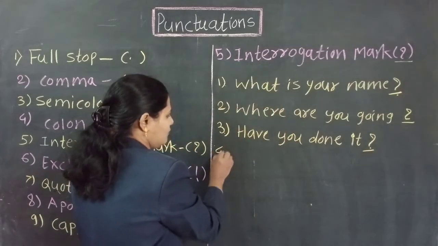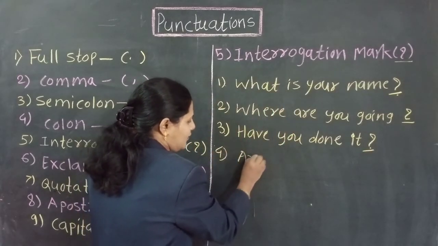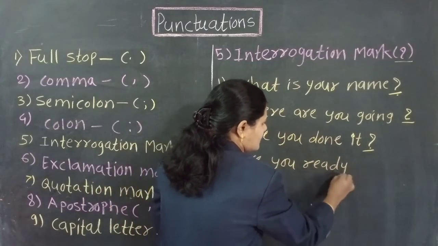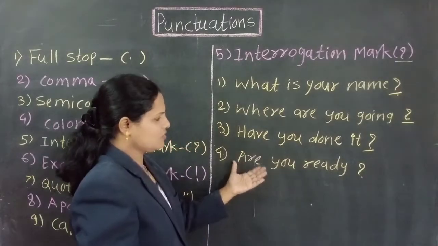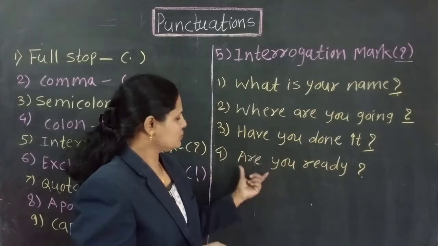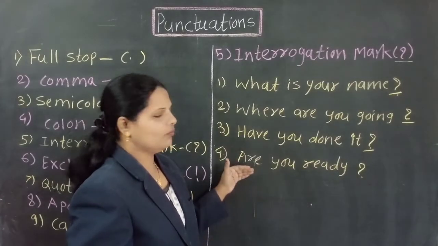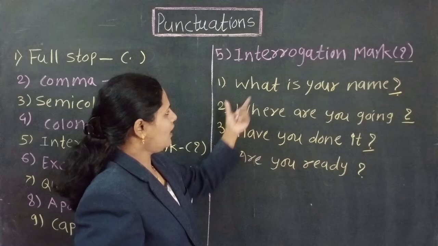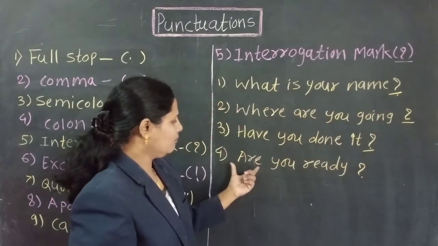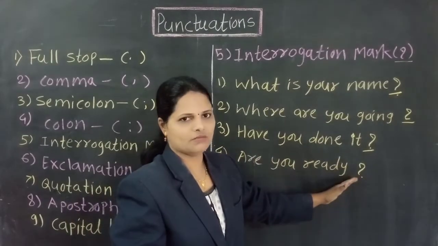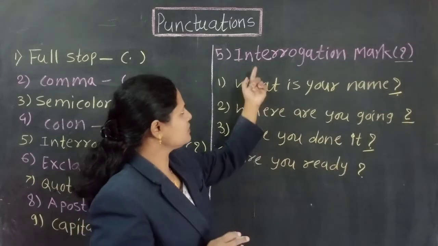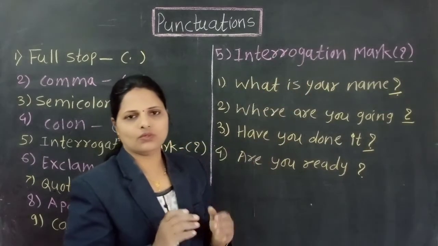See another example of a verbal question. Are you ready? This is a verbal question because we get the answer, yes I am ready, or no I am not ready. So this type of question is called a verbal question. So after a WH question we use a question mark, as well as after a verbal question. Now understood? After any question we use this interrogation mark, the question mark.